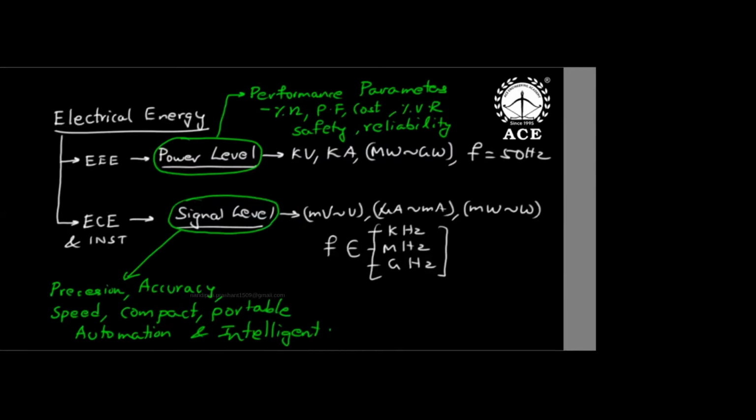So when you buy a 5-star AC, which is a power level product, because 1 ton AC is approximately 1 kilowatt and 2 ton AC is approximately 2 kilowatt. Yes, 2 ton AC is approximately 1960 watts, sir, but approximately 2 kilowatt. So what happens when you buy an air conditioner? What you see is the star rating. Efficiency is more, power factor is more, copper condenser, so less voltage regulation. All this we will see.